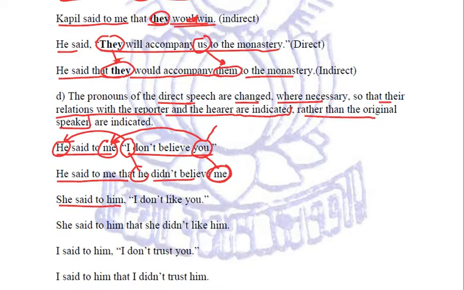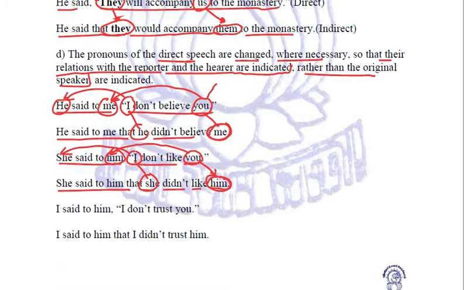She said to him, "I don't like you." Here, this "I" is again related to "she" and this "you" is related to "him" because she is saying it to him. So now when we are going to convert it into indirect, what we are going to write? She said to him that she didn't like him. This "I" is converted into "she" and this "you" is converted into "him". Getting my point?